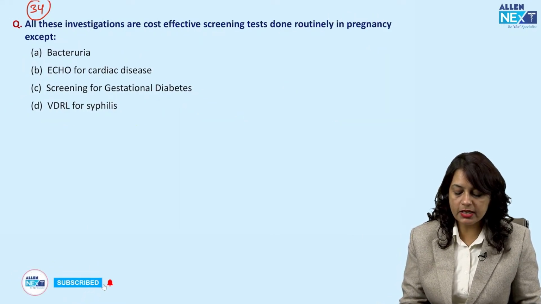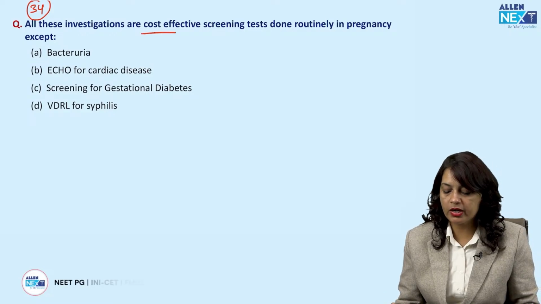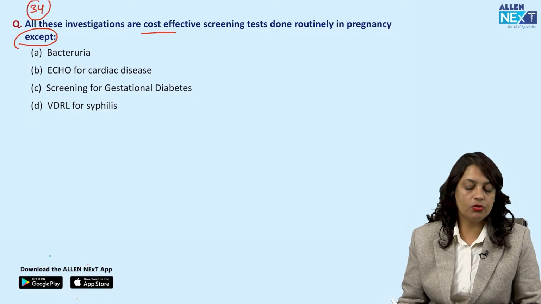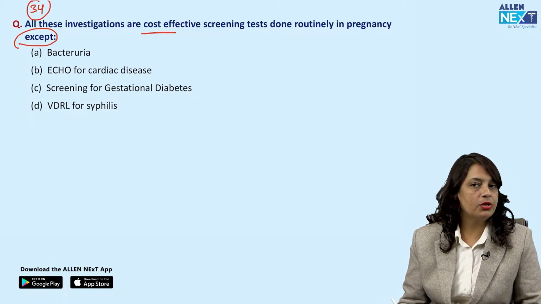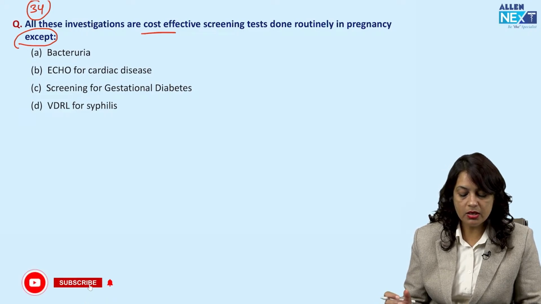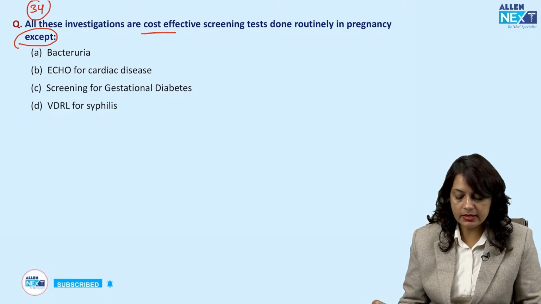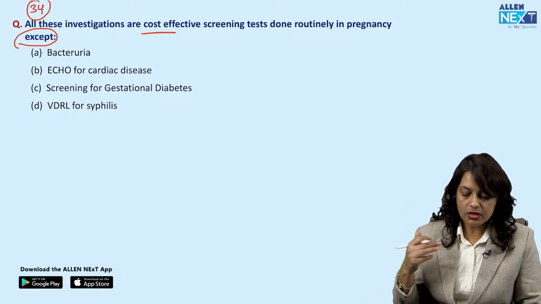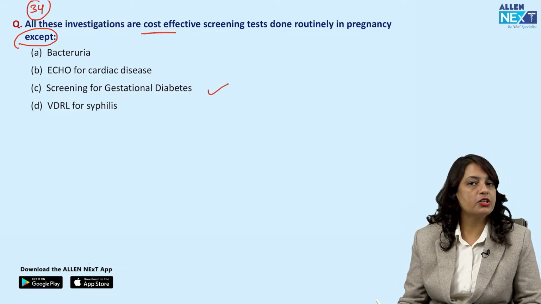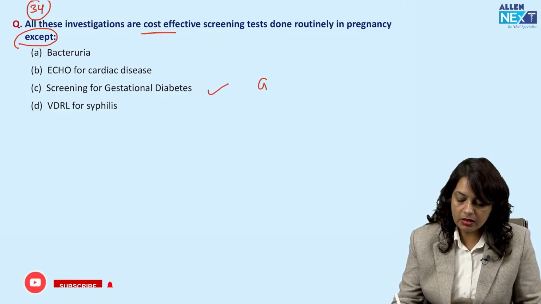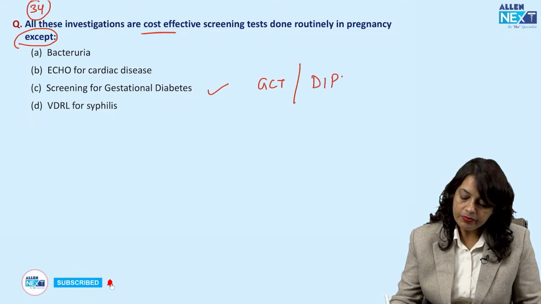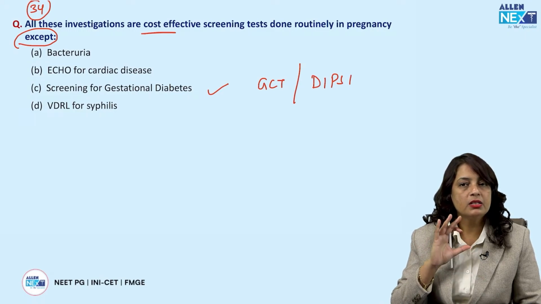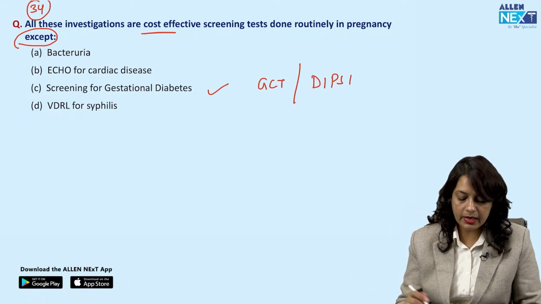Next, all of these investigations are cost-effective screening tests done routinely in pregnancy, except, okay, bacteriuria, that is urine routine microscopic examination, echo for cardiac disease, screening for gestational diabetes, and VDRL for syphilis. Routinely screening for gestational diabetes is done, either by glucose challenge test or by the DIPSI criteria. This is a universal, cost-effective screening method for diabetes in all pregnant ladies.